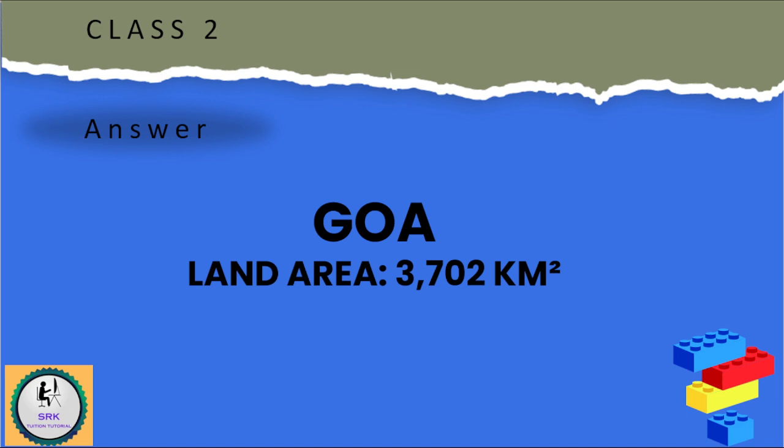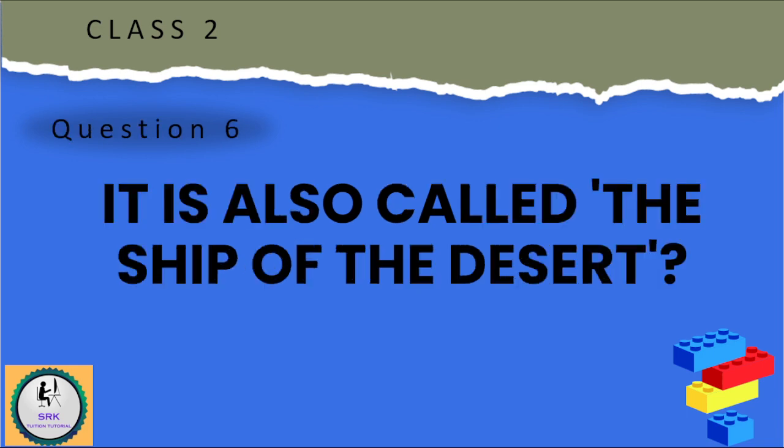Its land area is 3,702 square kilometers. So my next question is question number 6.